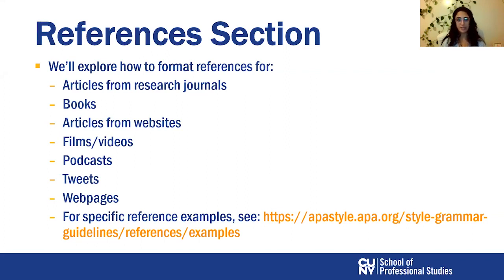We will look at how to cite in the reference section articles from research journals, peer-reviewed journals, books, but you might also want to cite articles from websites, films, videos, podcasts, tweets, web pages. All of these, if you're using someone else's thoughts, you must cite them. We will just focus on the common types for now.